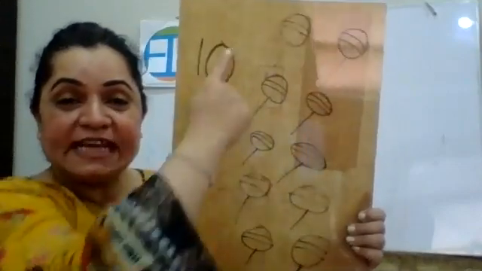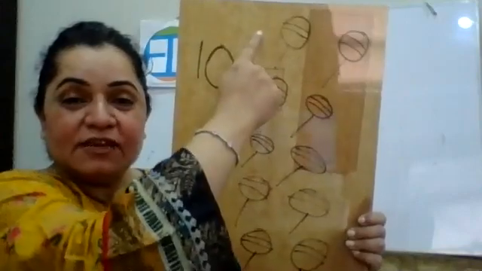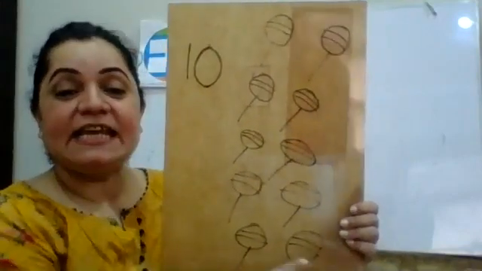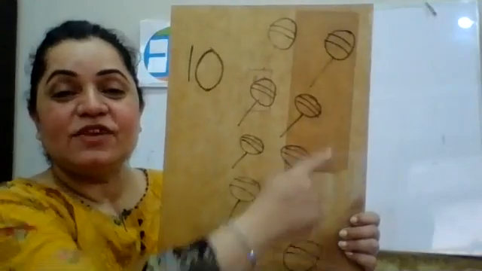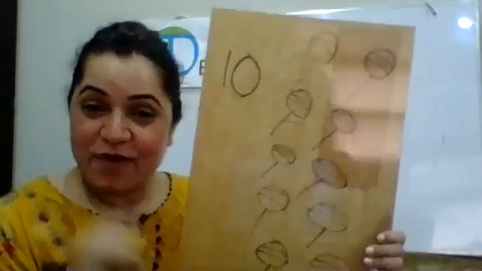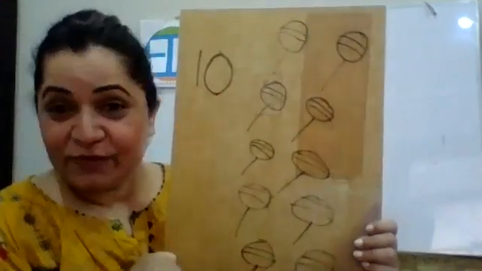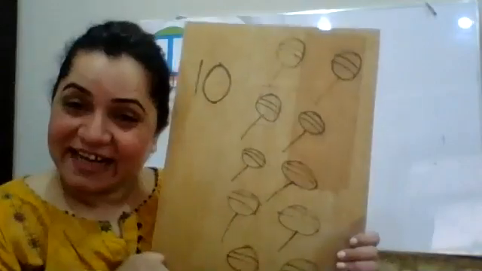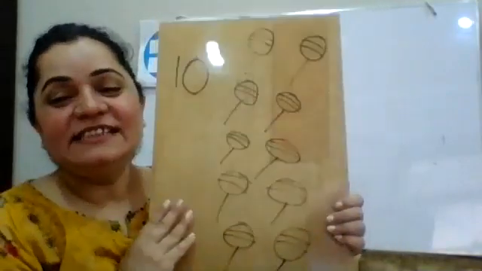Now Mr. 10 can equally divide them. He can give 1, 2, 3, 4, 5 to his friend, and he can keep 1, 2, 3, 4, 5. Wow. So 10 is an even number. He can share equally, and he's a very good friend, right? So this is an even number.